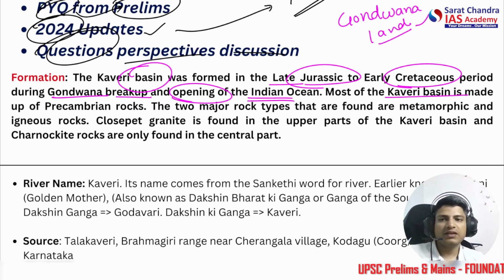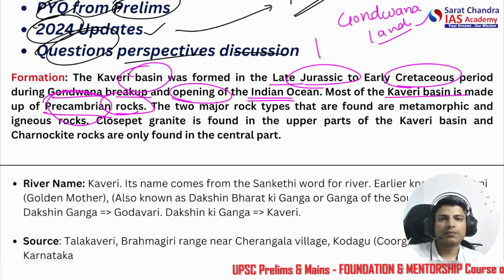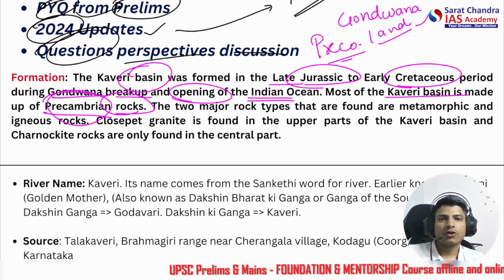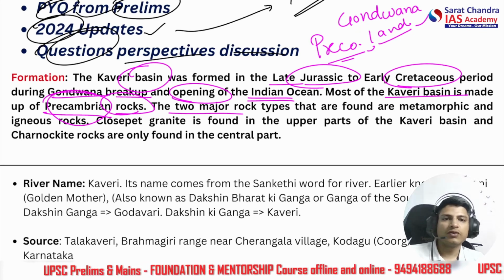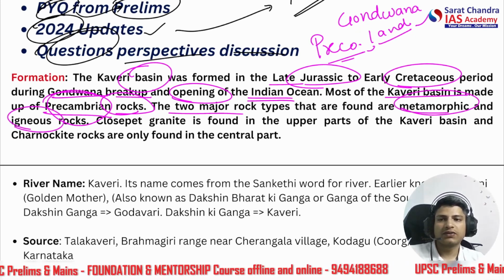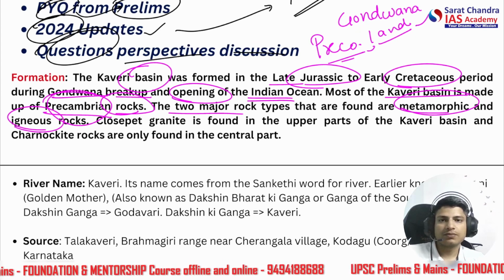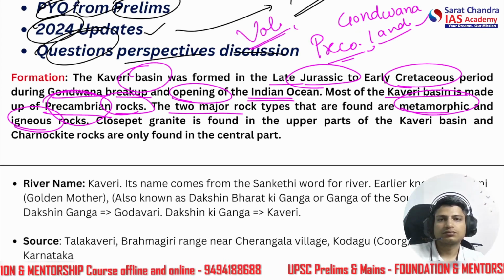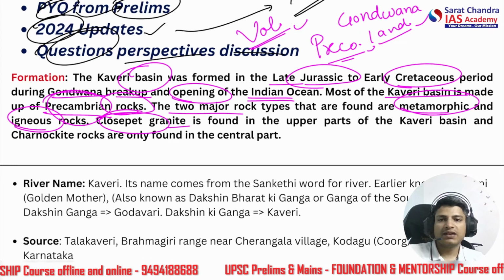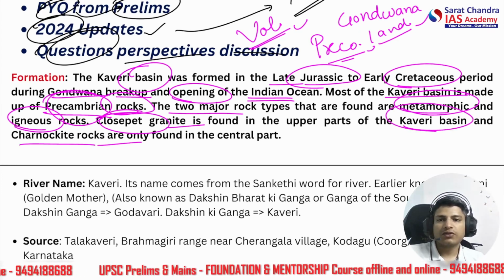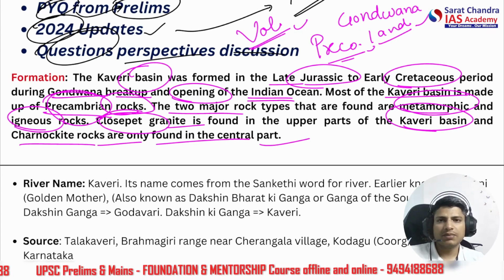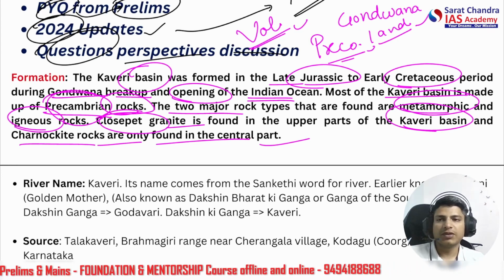Most of the Kaveri Basin is made up of Precambrian rocks. Please remember this, Precambrian rocks. The two major rock types that are found are metamorphic and igneous. Igneous means of volcanic origin. And close-packed granite is found in the upper parts of the Kaveri Basin, and charnockite rocks are only found in the central part. So this can be asked in prelims, there is a possibility.